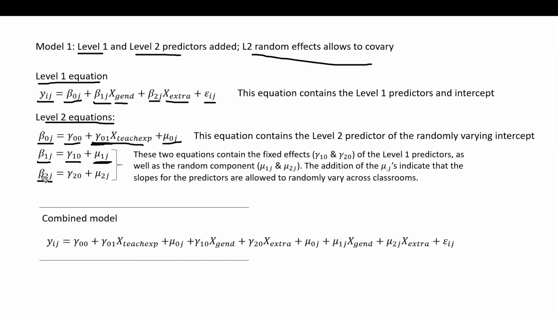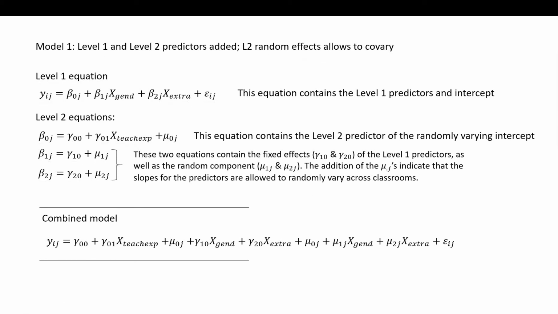The same goes with respect to beta 2J, which is the grand mean of the slope across all of the classrooms, plus the random component, which is the deviation of a classroom slope for extroversion from the grand mean of the classroom slopes. So through substitution, we end up with this combined model right here. So it's a lot to look at, but that's basically our model. So let's go ahead and run the analysis.